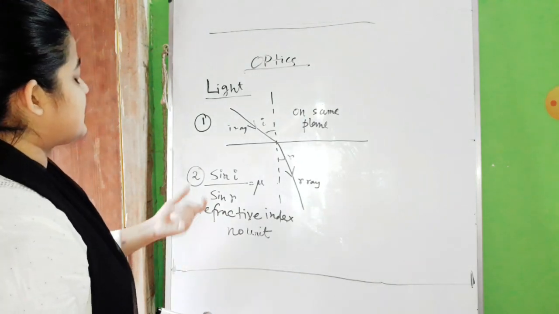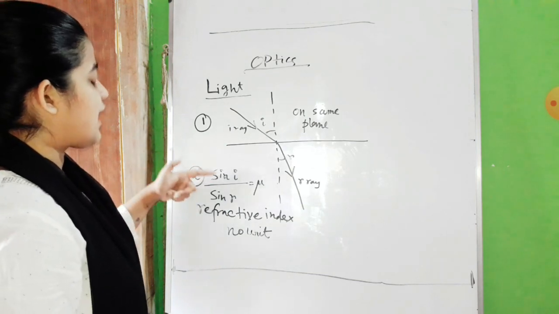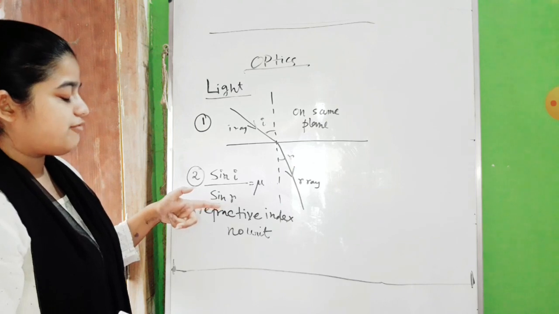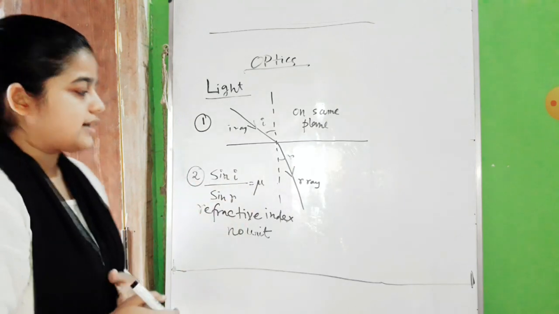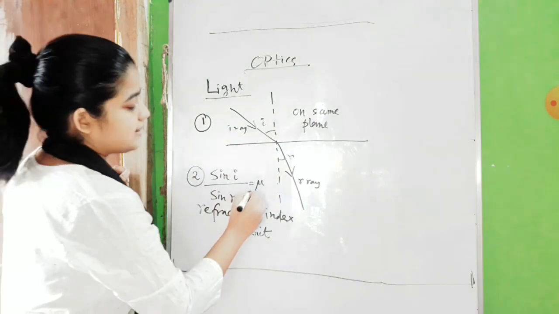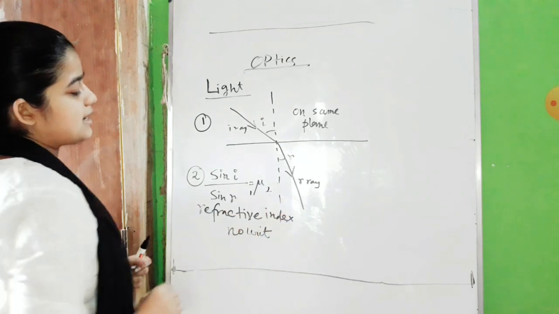Basically, when we say this is the second law, if you take the ratio of the sine of the angle of incidence and the sine of the angle of refraction for a given pair of media, that will always be constant. And that we also write like this, 1 mu 2. What is the meaning of writing this?